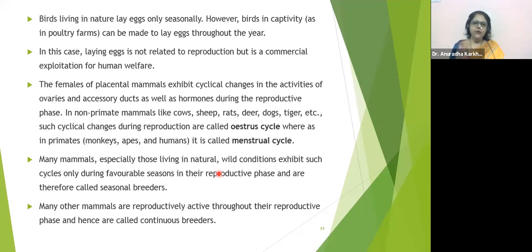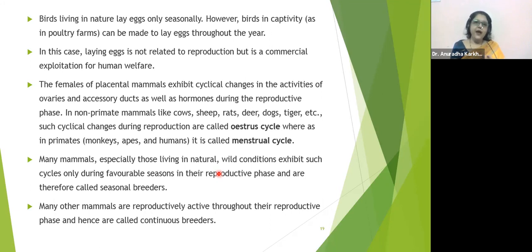There are certain species which are going extinct. And there is one more thing: during the estrous cycle, if that particular non-primate is not inseminated, then to undergo the estrous cycle again it has to wait.